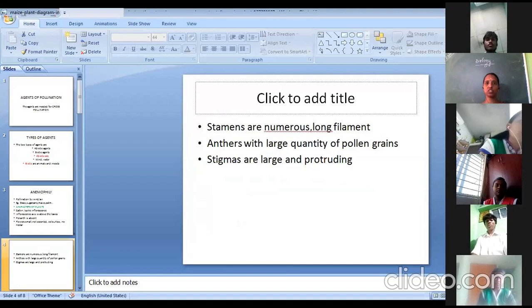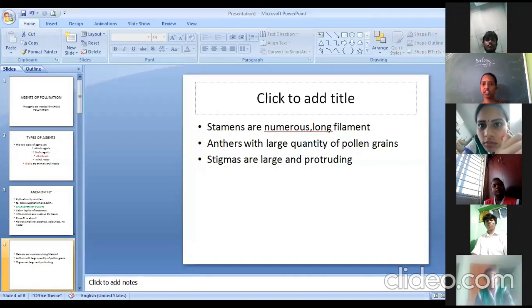I hope you are able to see a picture now on the screen. Able to see the picture? Yes? No? You are not able to see? Okay, you are only able to see the presentation there. Okay, so the example we are going to discuss is our maize plant.